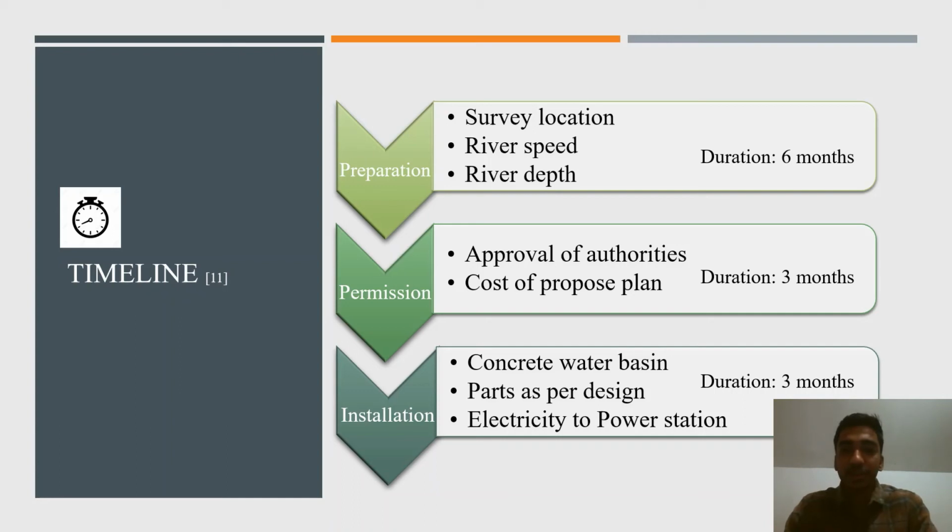In this phase, we need to build a concrete water basin at the site as per site requirement. After that, we need to install our parts into that concrete basin, and then at last we need to install the setup for delivering electricity to the grid power station. So this will take around 12 months to complete the whole project.